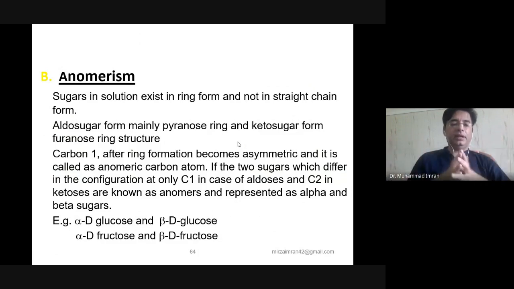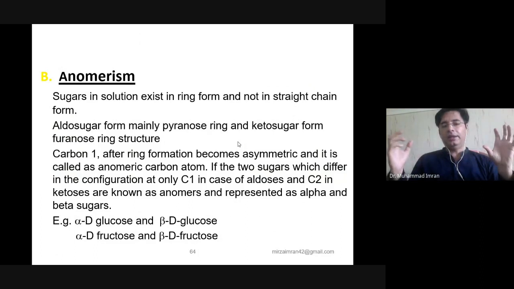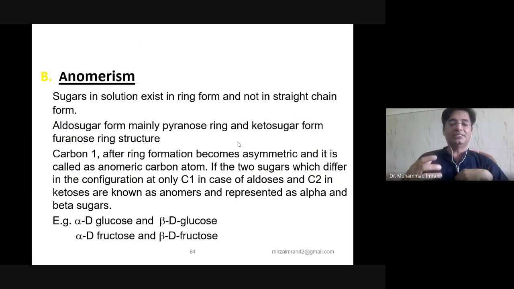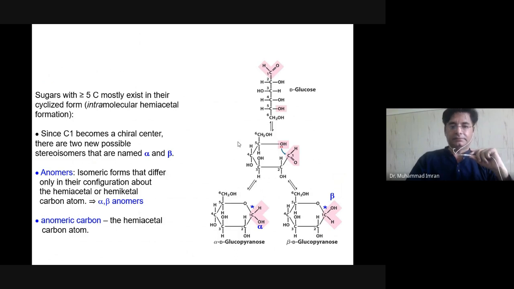Why? Because the anomeric carbon is the carbon which is achiral before ring formation but becomes chiral after ring formation. That's why it is known as the anomeric carbon. In glucose, it is the first carbon. In fructose, it is the second carbon.